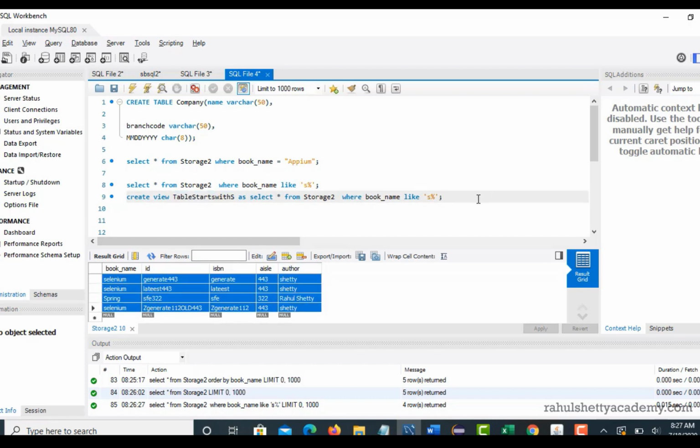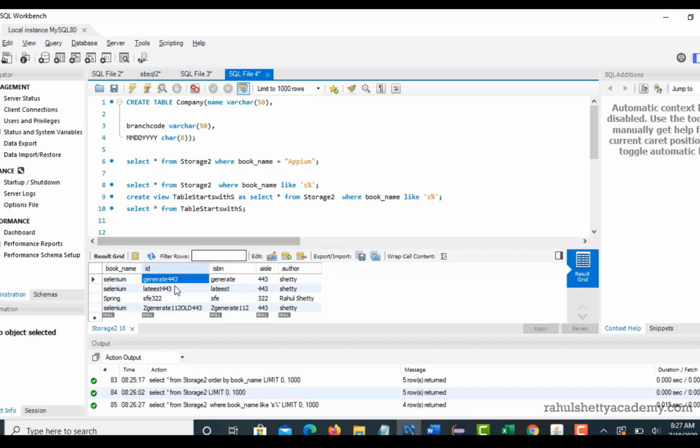So tomorrow if you want to access data which starts with the letter S, you need not give a condition like this, because for this condition you created one virtual table with the help of a view. So you can say select star from table starts with S. One new table is created for you which exactly gives the values starting with S based upon the condition with which you created that virtual table.